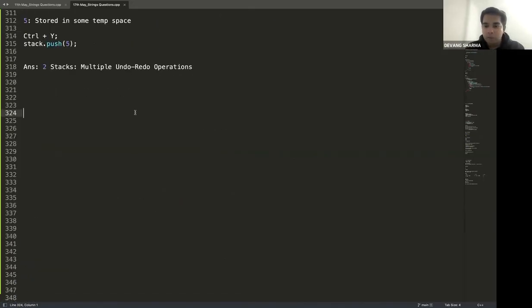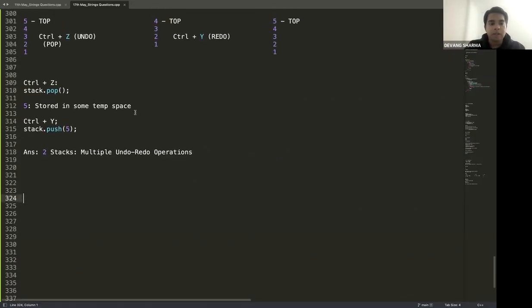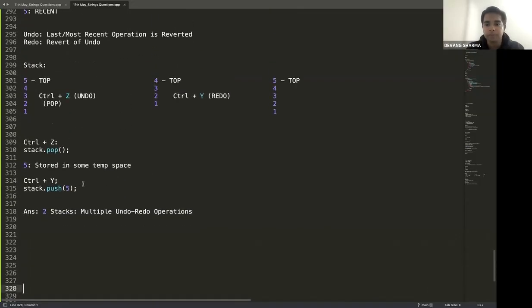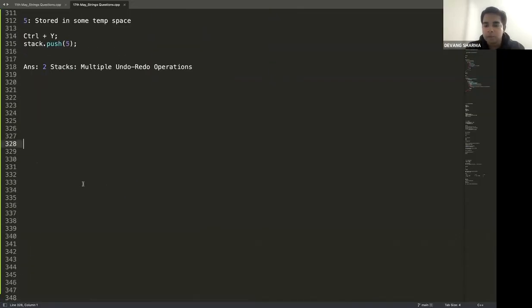Won't it be queued for redo because it needs the first removed element? Depends how you want to see it. Once you combine two stacks, you can make it a queue. It's as simple as that. It's actually an implementation, implement queue using two stacks or implement stacks using two queues. So that doesn't matter. Okay. Clipboard also works in stack manner, I guess. Yes.